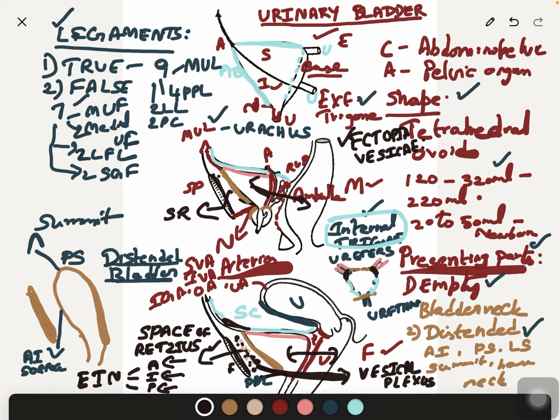So we have completed the gross anatomy of the urinary bladder in detail in this class. We have covered this topic under various headings: positions, shape, capacity, presenting parts, and relations in empty bladder and distended bladder, then ligaments of the urinary bladder, and lastly we have added the trigone of the urinary bladder, internal trigone, arteries supplying the urinary bladder, venous drainage, and also the applied anatomy of the urinary bladder. I hope you have understood this important topic.